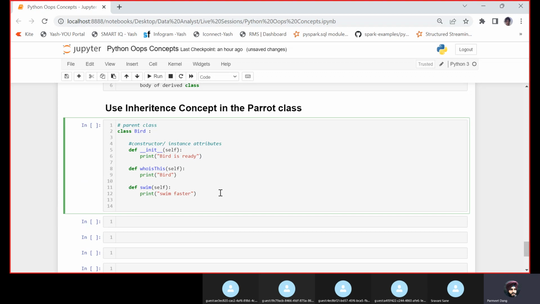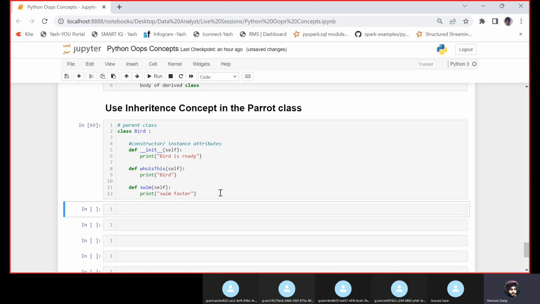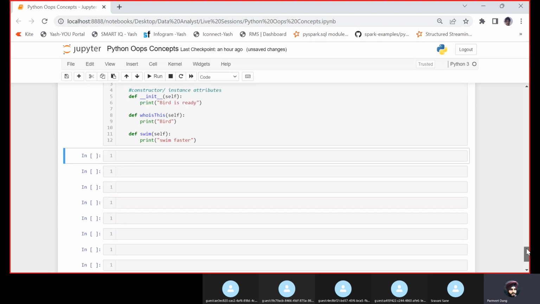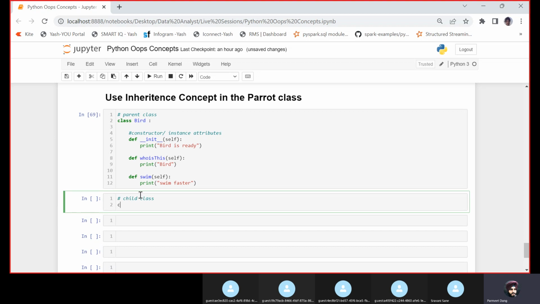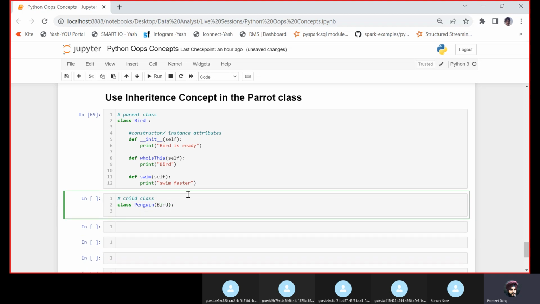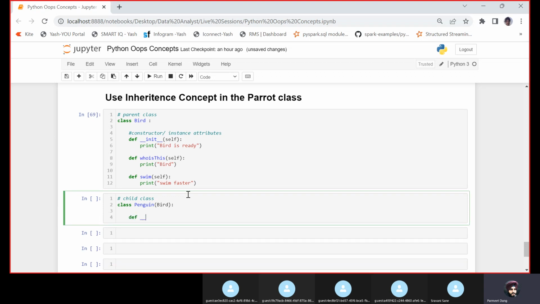Now I will write another class. The first class has been created, so let us now create a child class. Here I'm creating one more class, and the class name is Penguin. This Penguin is inheriting the attributes of the Bird class. That's where the concept of inheritance comes in. Now I will define __init__, which is a constructor.